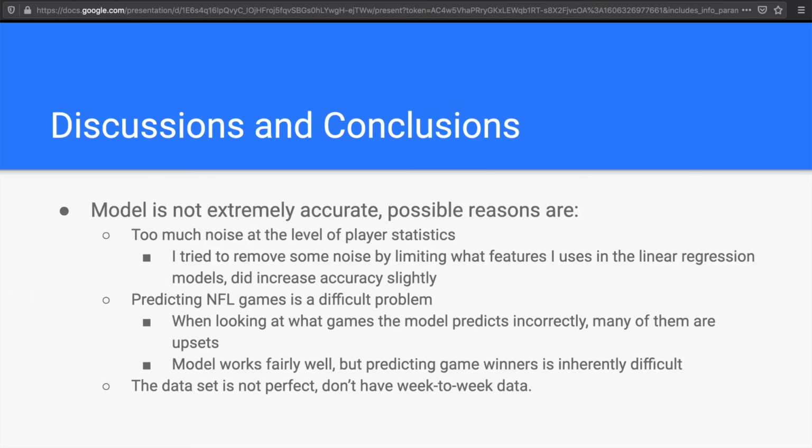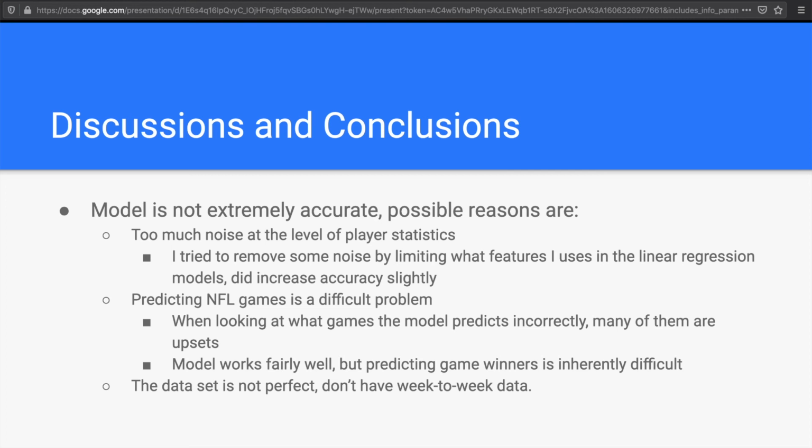In conclusion, I think that the model works well, but it is not extremely accurate, and I think there are several reasons for this. First of all, when you get down to the level of looking at individual player statistics, there might just be too much noise to develop an accurate model. I tried to account for this by removing some features for the linear regression models, and this did increase the accuracy very slightly.